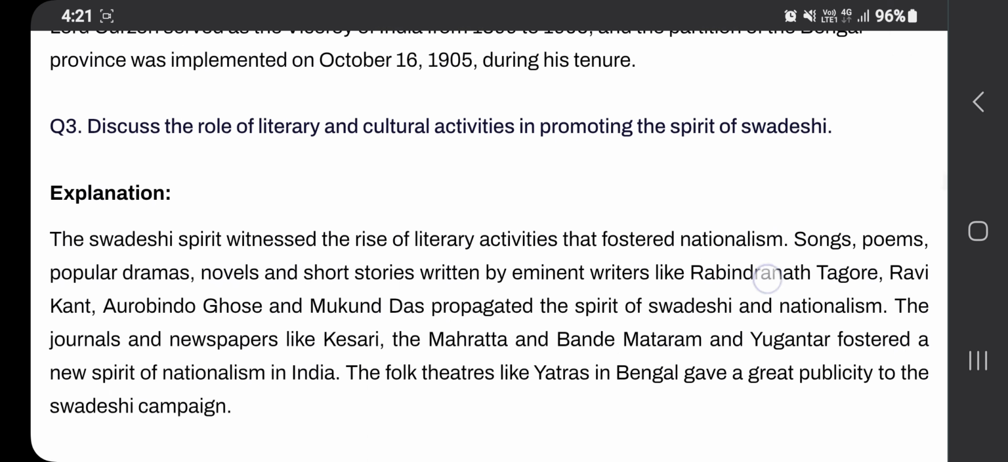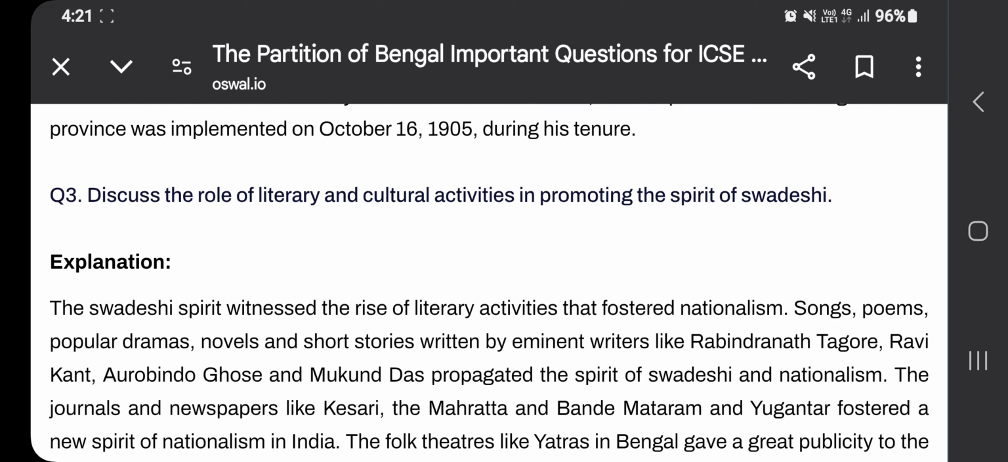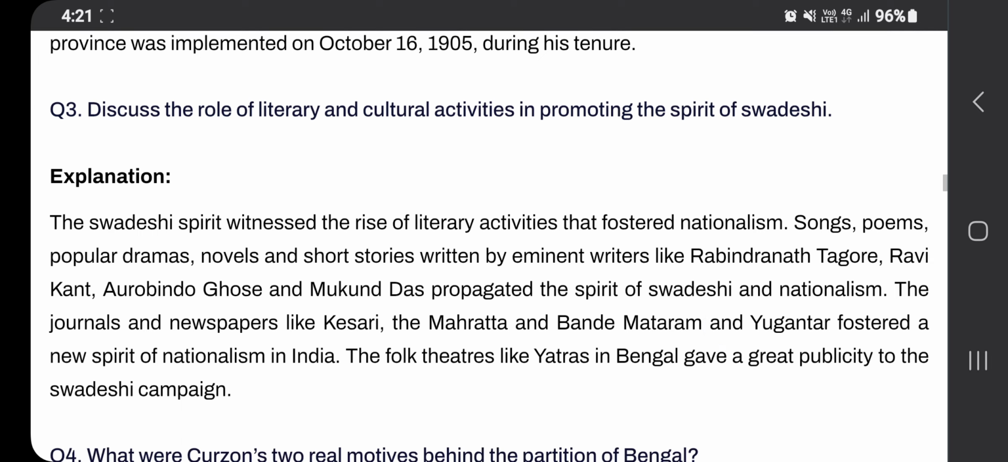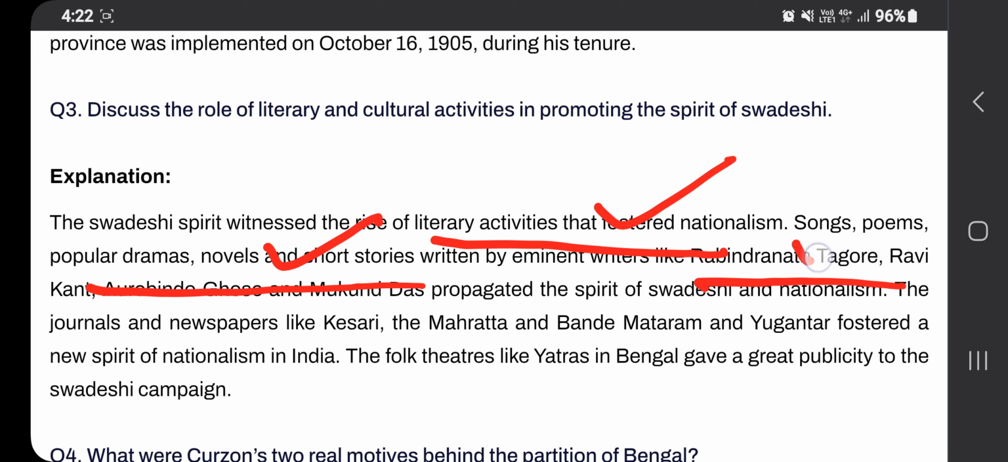Then come to the discussion of the role of literary and cultural activities in promoting the spirit of Swadeshi. See here, Swadeshi, boycott activities and all, we have to remember that one. The Swadeshi spirit witnessed the rise of literary activities that fostered nationalism. This point is very important. Songs, poems, popular dramas, novels, and short stories written by eminent writers like Rabindranath Tagore. Remember those names. Rabindranath, and it propagated the spirit of Swadeshi and nationalism.